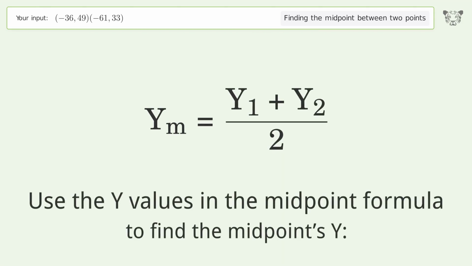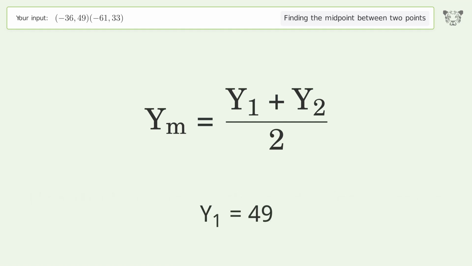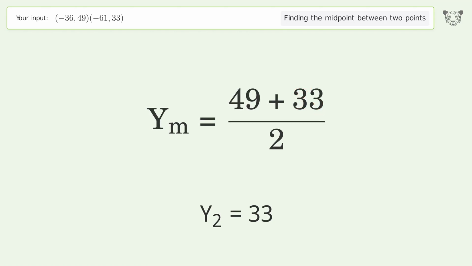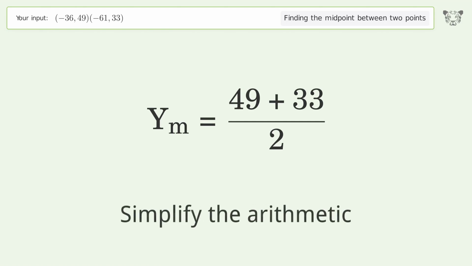Use the y values in the midpoint formula to find the midpoint's y. y1 equals 49. y2 equals 33. Simplify the arithmetic.